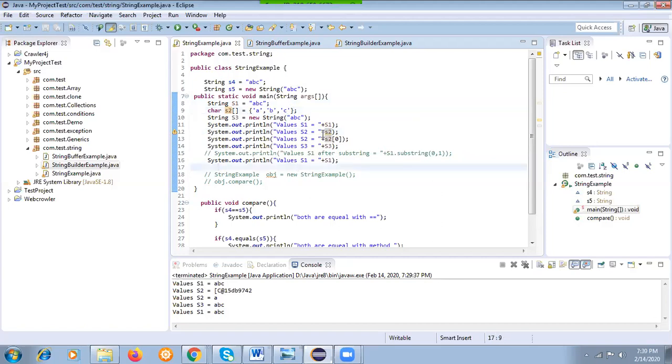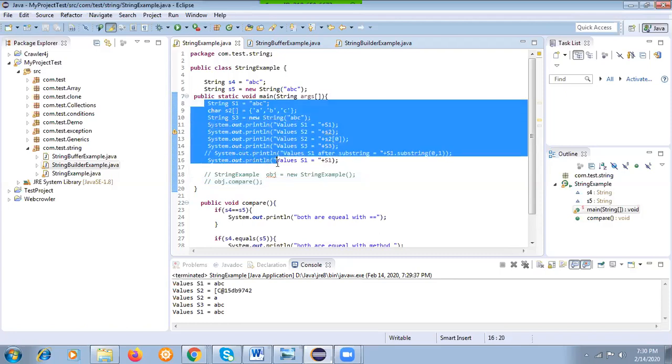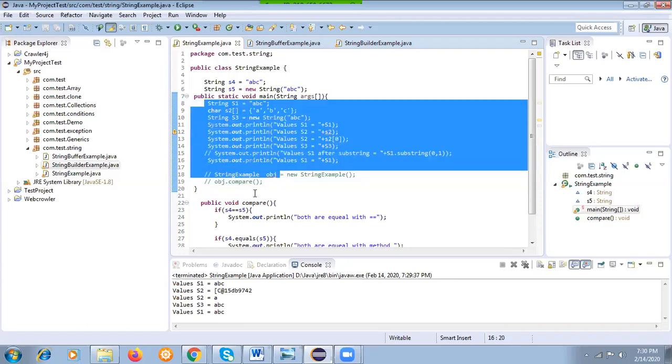When accessing the zeroth element, it prints that the s2 zeroth element is a. Then s3 is abc. Do you get my point? Why is it printing like this?